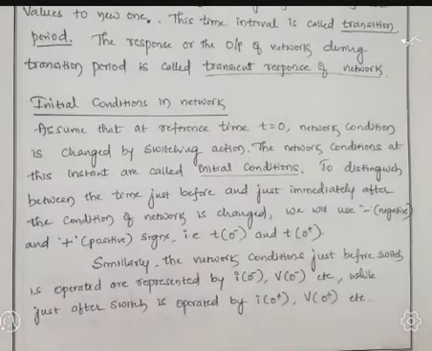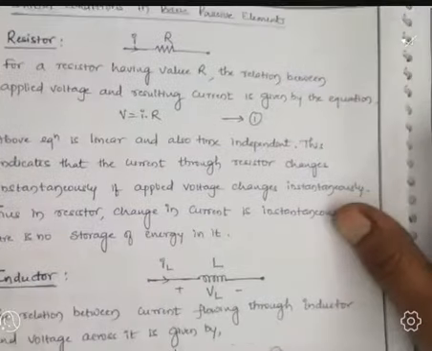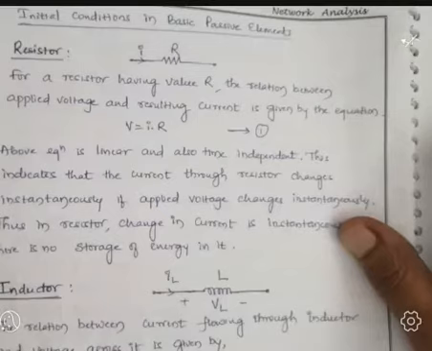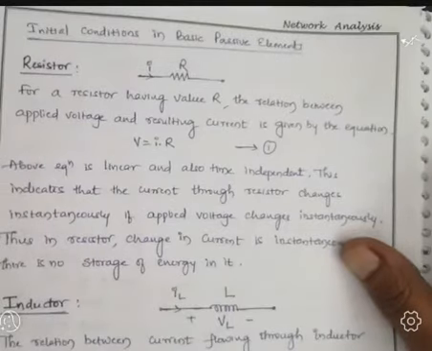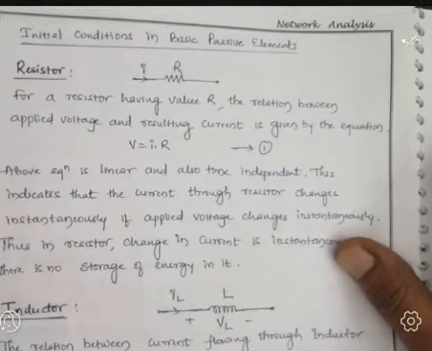Is it clear? I think so. You will see some initial conditions in basic passive elements. Passive elements are resistors, inductors, and capacitors. What will be the conditions for these basic passive elements? We will see one by one.